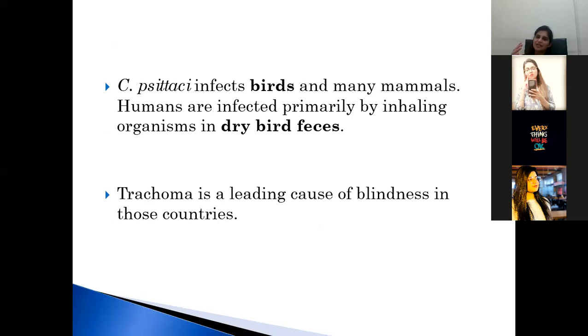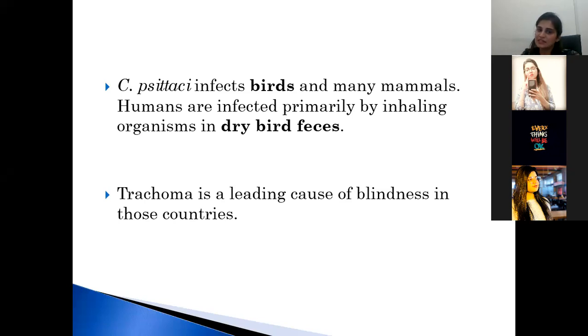But as I told you, Chlamydia psittaci infects birds, and the hosts are birds and many mammals. Humans are infected primarily by inhaling the organisms in dry bird feces. So the host is different in Chlamydia psittaci. The host is birds, and humans are infected by inhaling the bird feces.